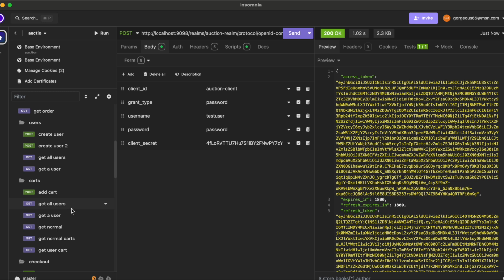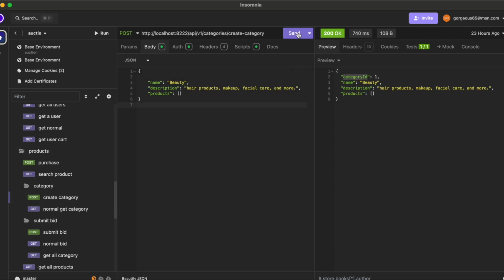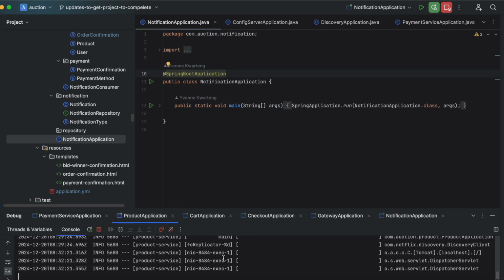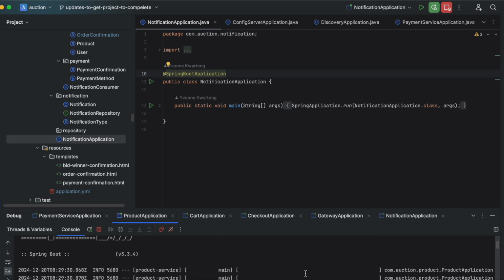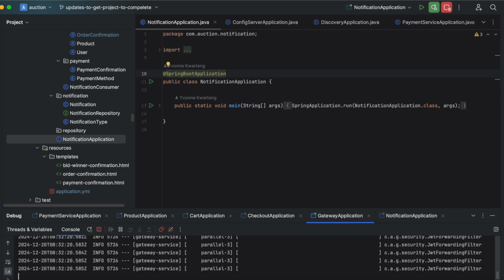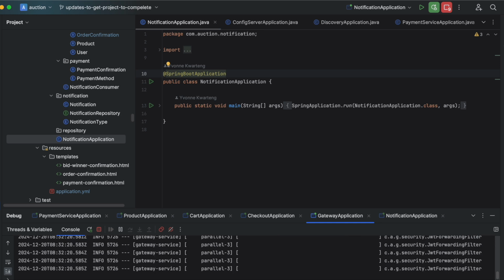So let me just do this one, category, and let's see what's happening. This is 200, so it looks like I haven't put something. Maybe this one is missing, so maybe that one. So if we go into here and we go into product, we'll be able to see if there was an error. There was no error. Gateway, did gateway give us anything? Gateway didn't give us anything. Right, so why did it come out like that?